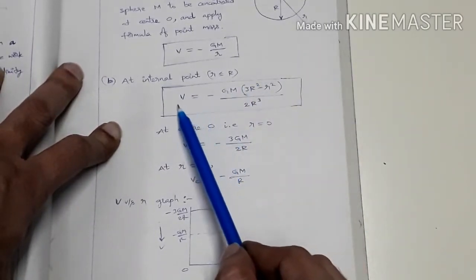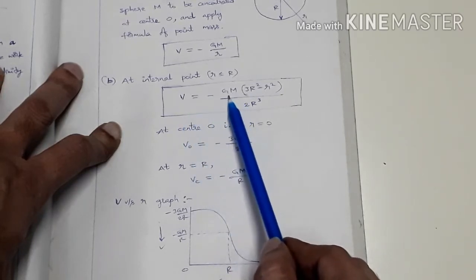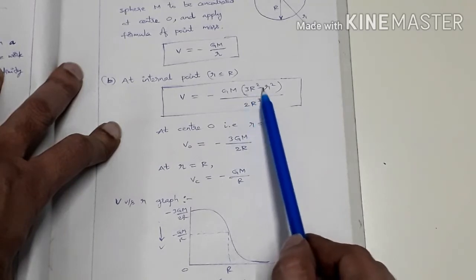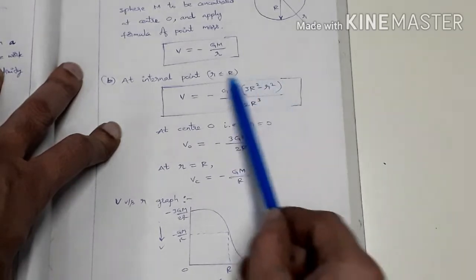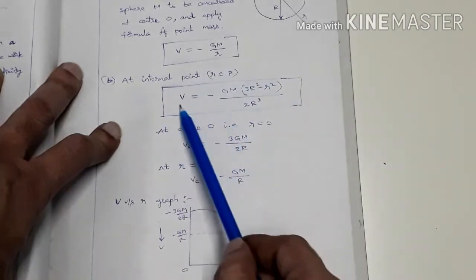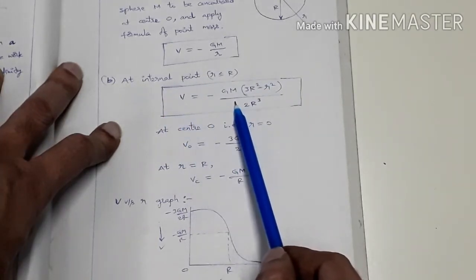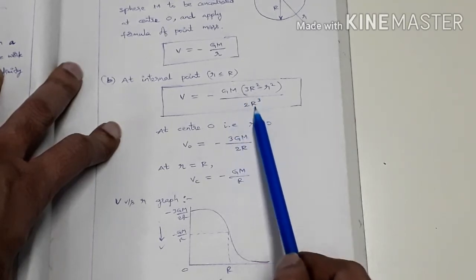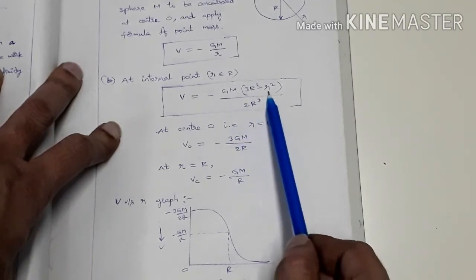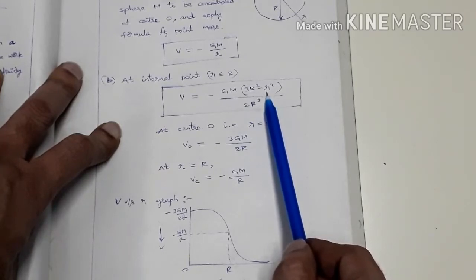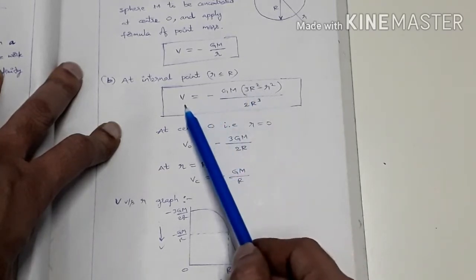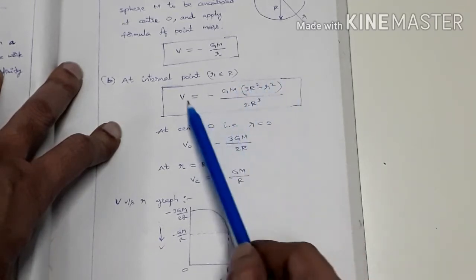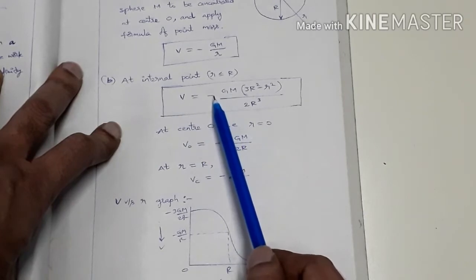In this case, I am writing the formula directly, not going through any derivation. V equals minus GM by 2R cube into 3R square minus r square. Keep this point in mind. This is the potential inside a uniform solid sphere whose mass is capital M and whose radius is capital R, where small r is the distance from the center where we are going to find the potential. V is always negative in a conservative force field.